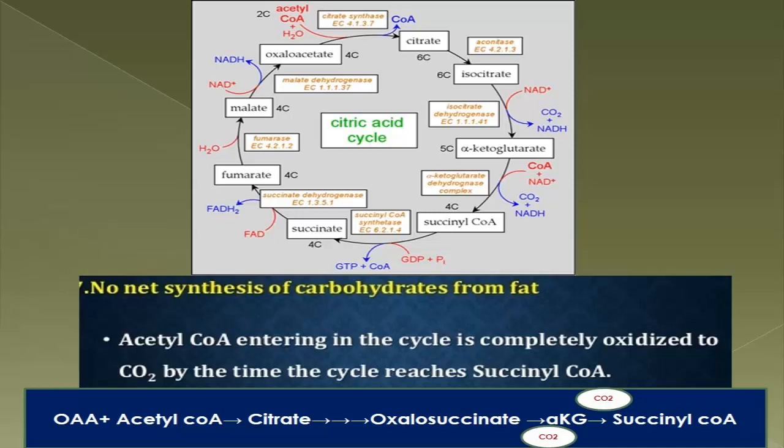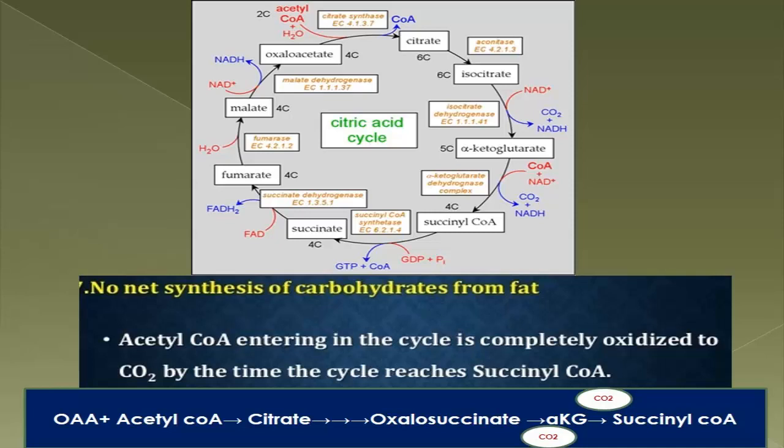From the 6-carbon isocitrate, 5-carbon alpha ketoglutarate is formed. Here one carbon moiety is decarboxylated as carbon dioxide. In the next step, from the 5-carbon alpha ketoglutarate, 4-carbon succinyl-CoA is formed.